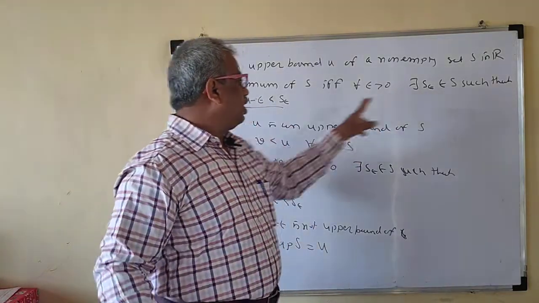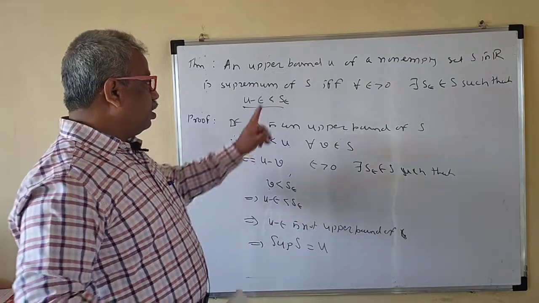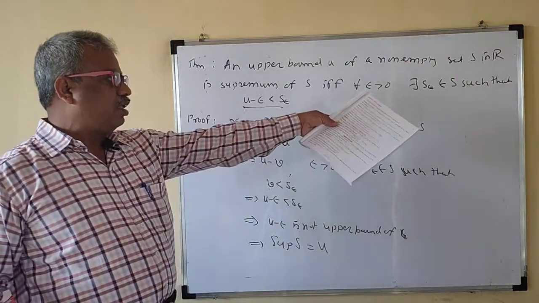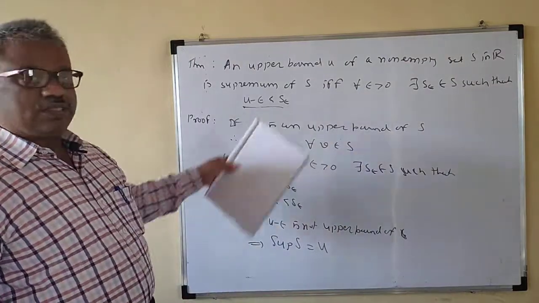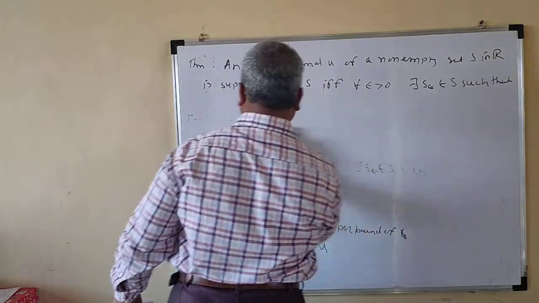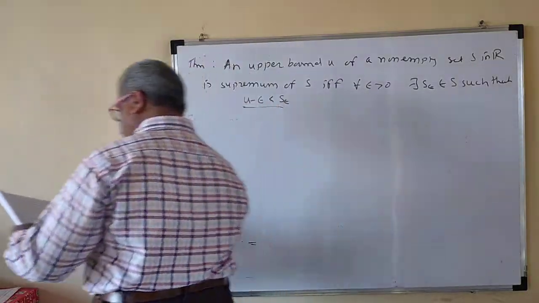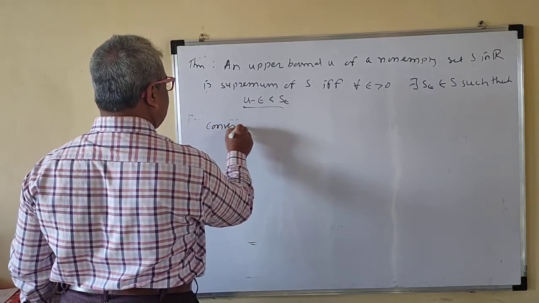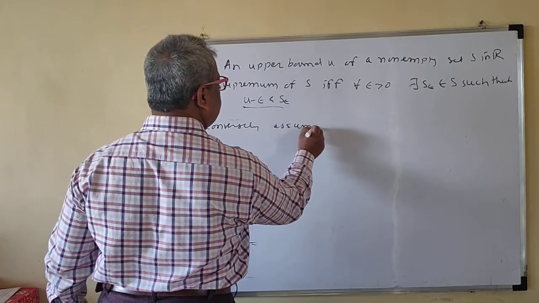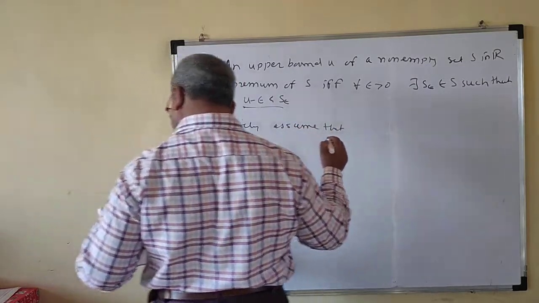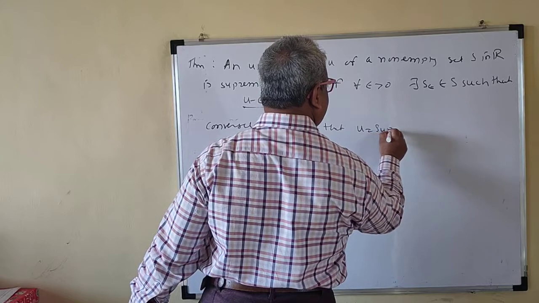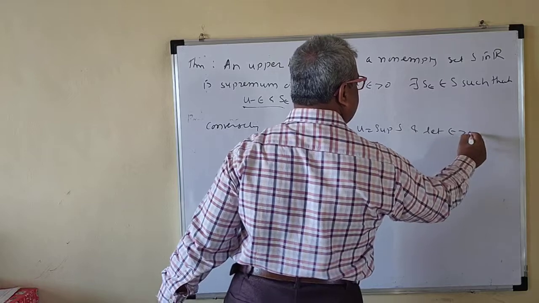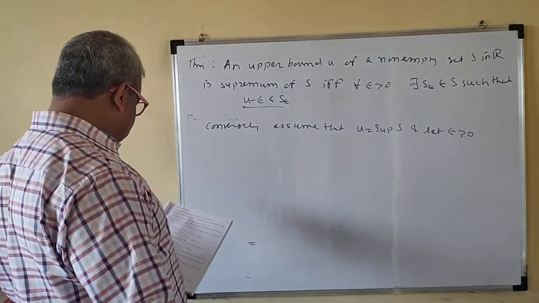So we are applying this. Now, conversely, assume that U is the supremum of S, and let epsilon be greater than 0.